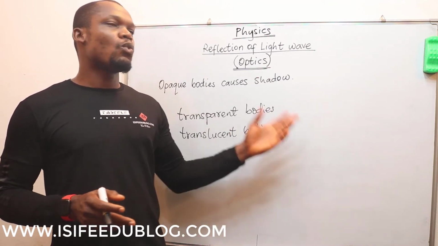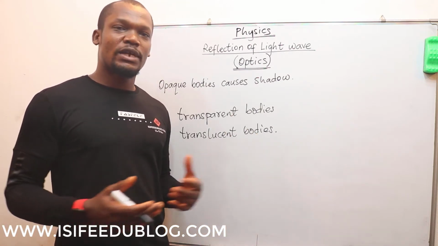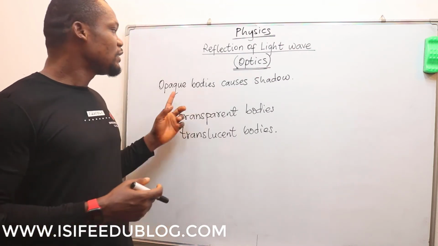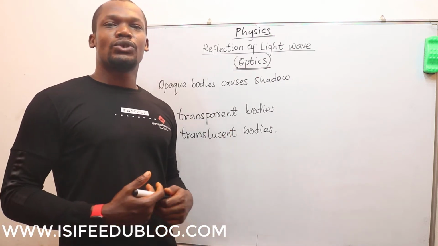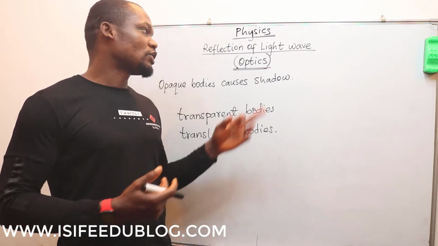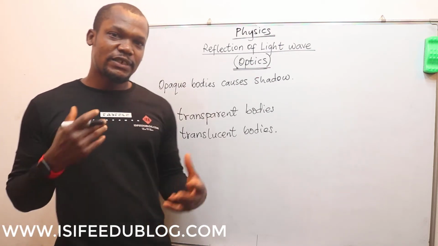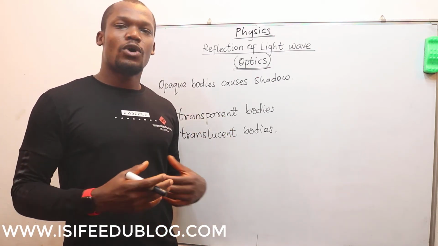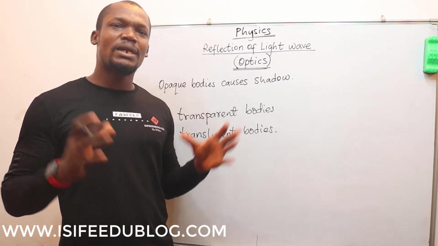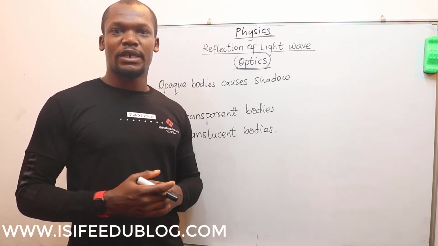For example, we have the walls, human beings as objects, the wood, and so on and so forth. These bodies do not allow light to pass through them, and hence these bodies are used to study the effect of rectilinear propagation of light, and that effect is called the shadow. What is a shadow? A shadow is the darkness that is formed when light shines on an opaque body. Now we know that light does not penetrate an opaque body, and hence when light shines on them, they cast shadows, and this is because of rectilinear propagation of light.